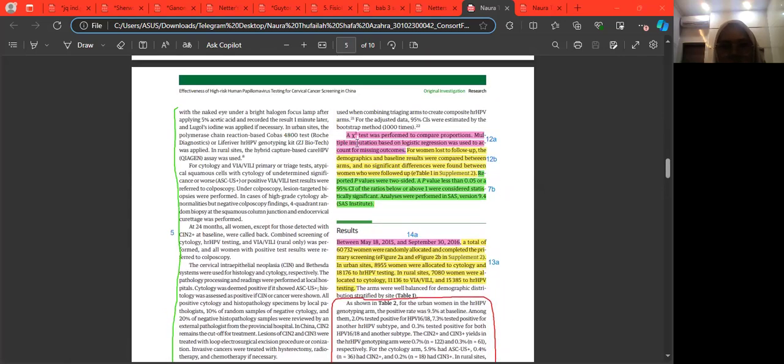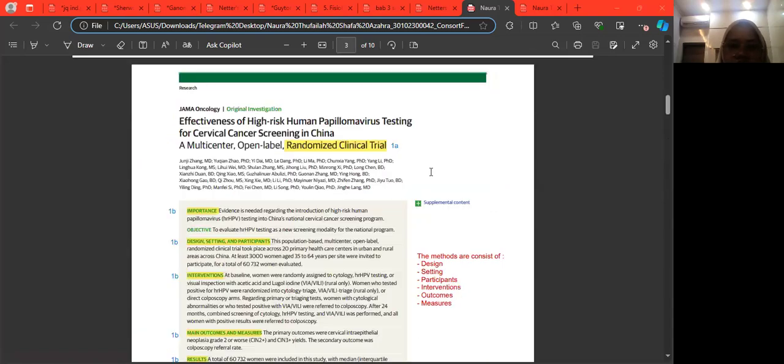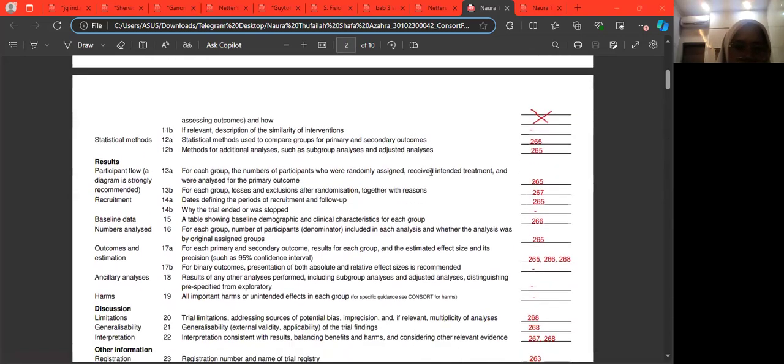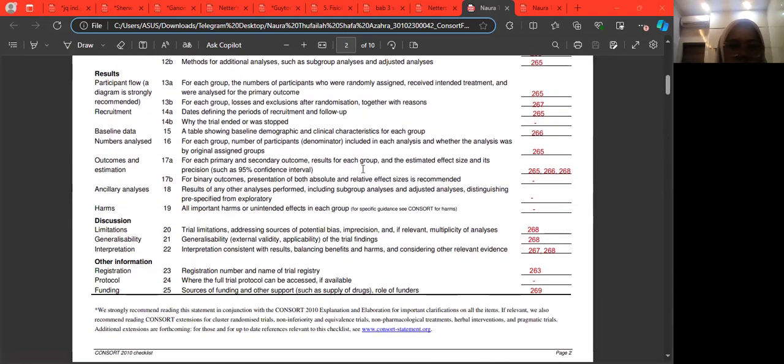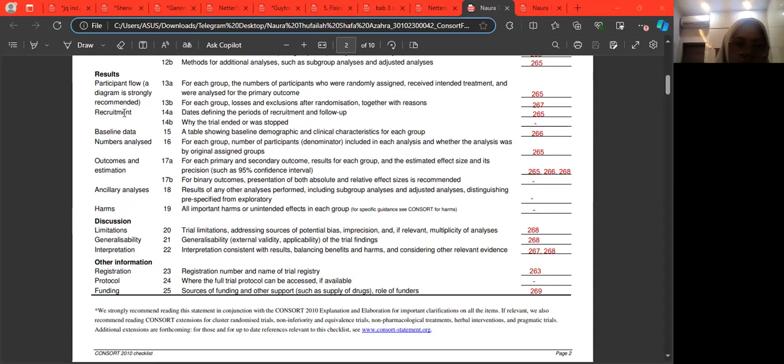This is 12A: a chi-square test was performed to compare proportions. And 12B: for women lost to follow-up, the demographic and baseline results were compared between arms, and no significant difference was found between women who were followed up. Okay, 12 done. We're going to move on to results.